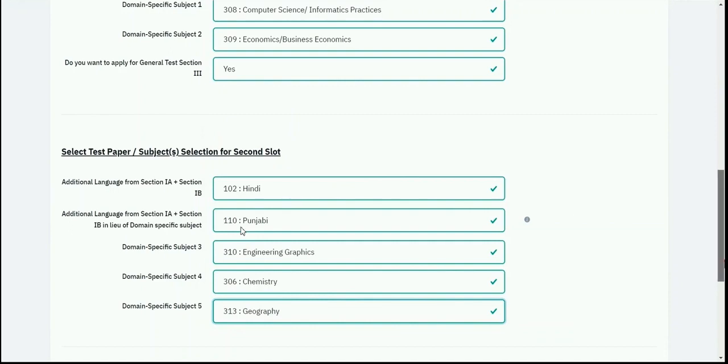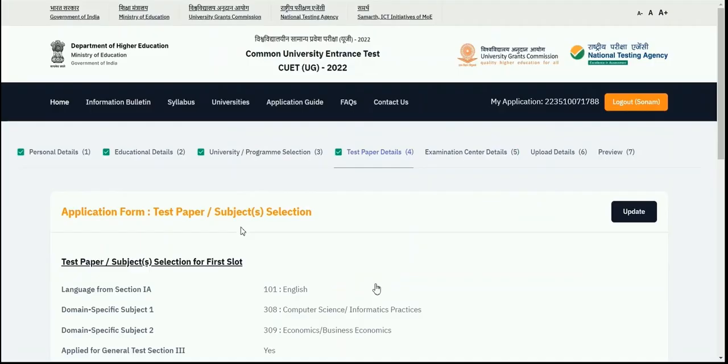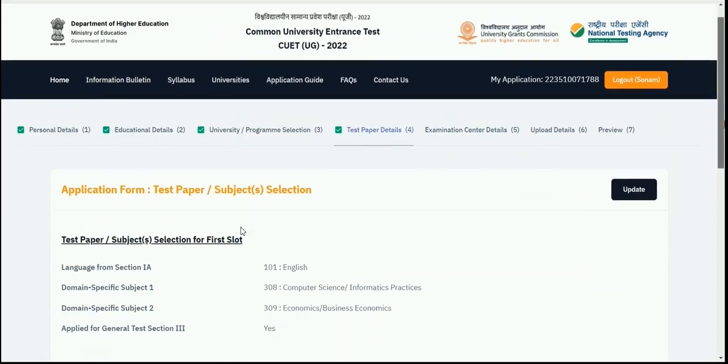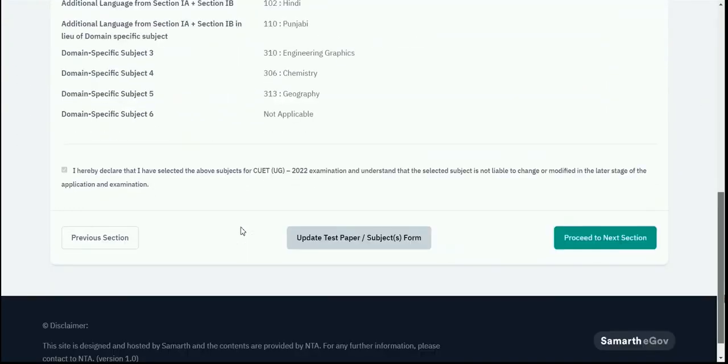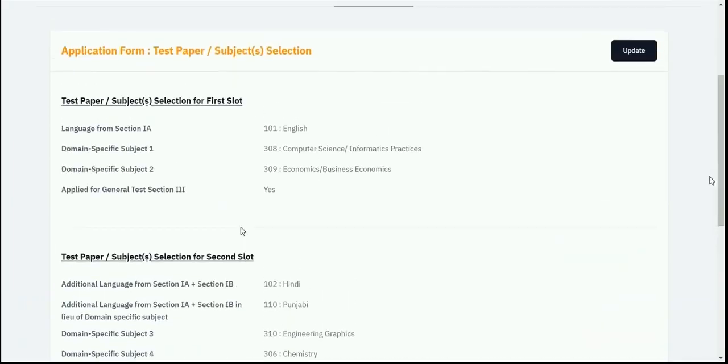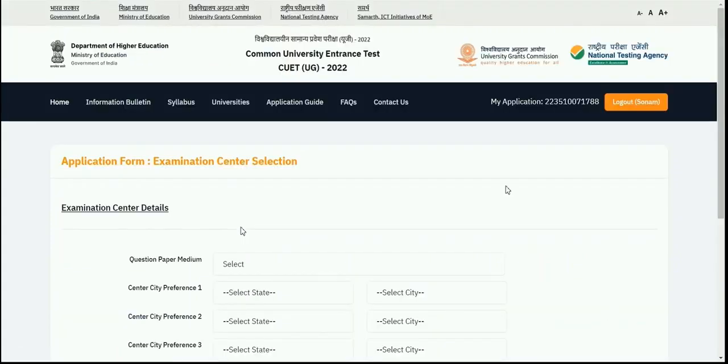Once I have selected all the domain subjects and subjects, I'll click this declaration that I have read it carefully and I am applying as per my eligibility, and then I will preview this particular section, and after verifying the details I will proceed to the next section. In case updates are required, you can update it from this button. Now the next section is examination center selection.